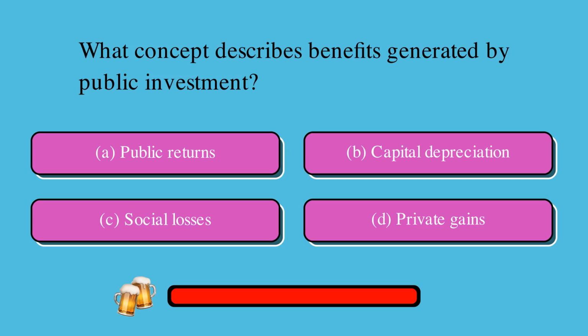What concept describes benefits generated by public investment? Is it A, public returns, B, capital depreciation, C, social losses, or D, private gains? The correct answer is A, public returns.